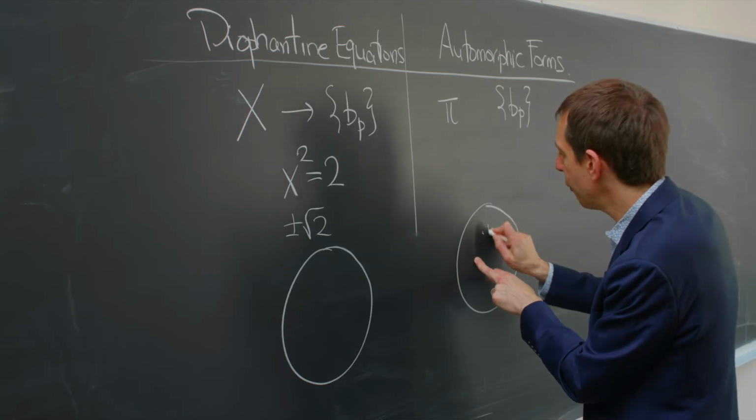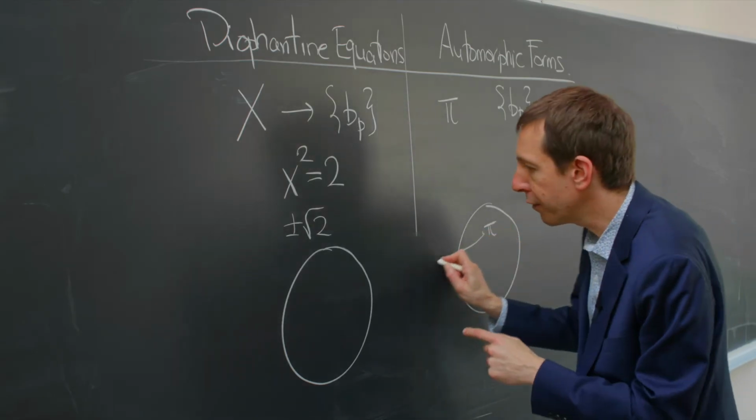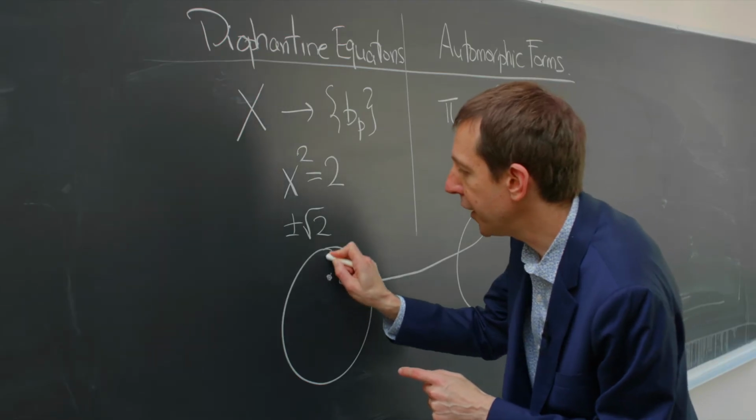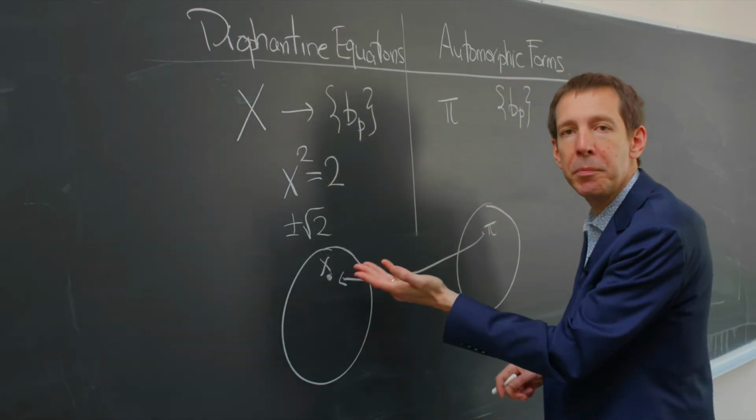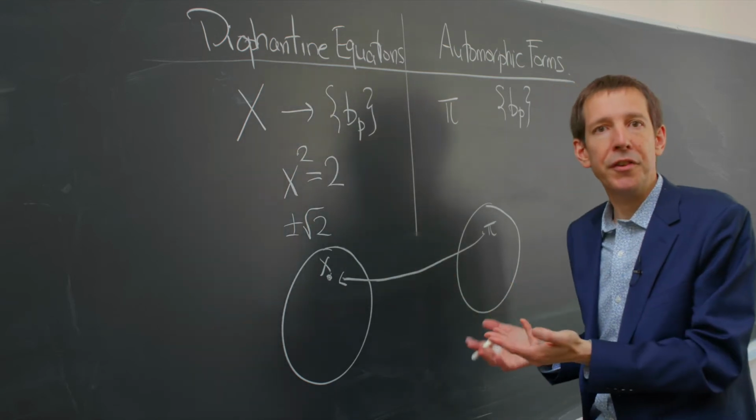First, show that given an automorphic form pi, there's a way of going from this to a Diophantine equation X, or possibly a set of point counts. Second, show that this map is a bijection.